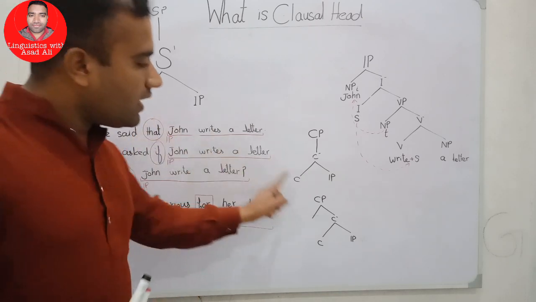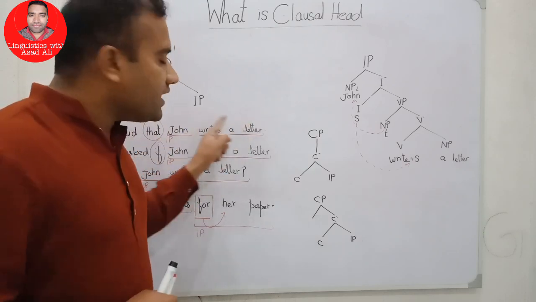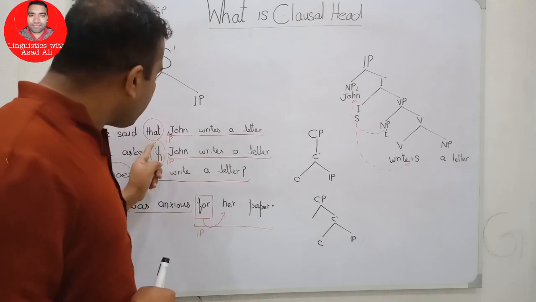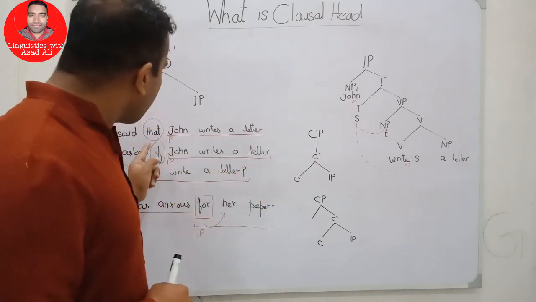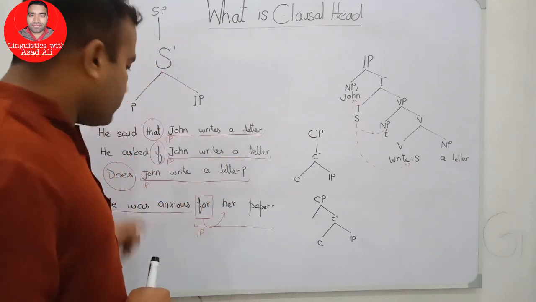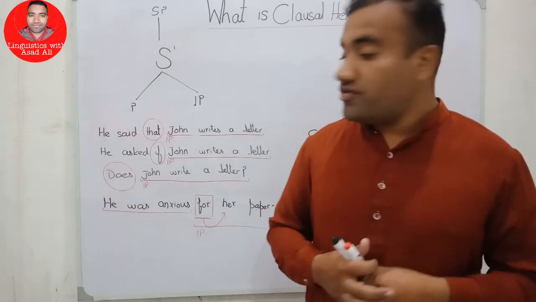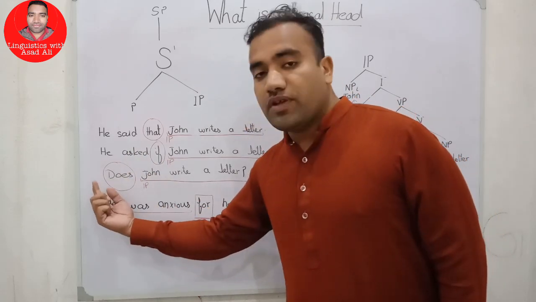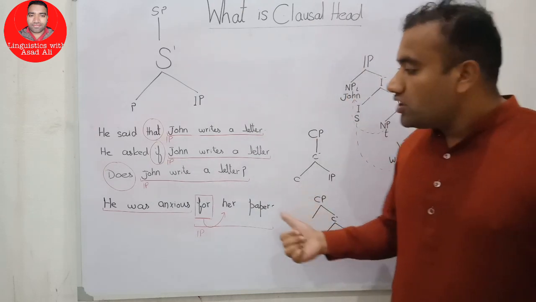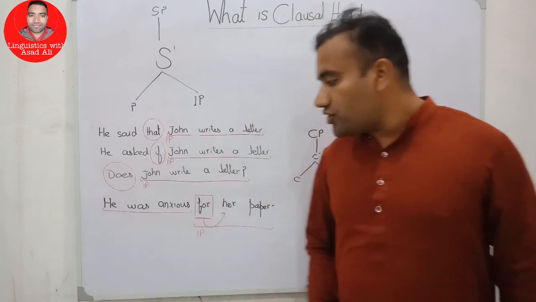This is the head C that marks the force of the embedded IP. And if we say if is also the C, it marks the force of the whole embedded clause. If we say does, at this place we have the null head because the place of the head is null. And this C triggers the does and takes it at its head position.